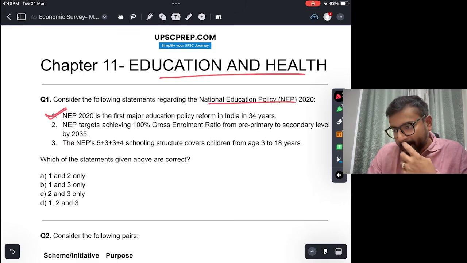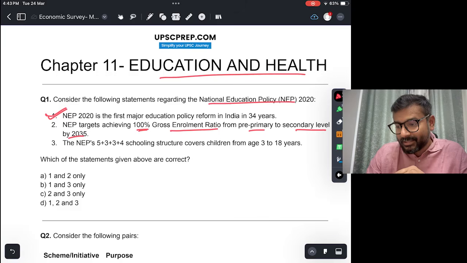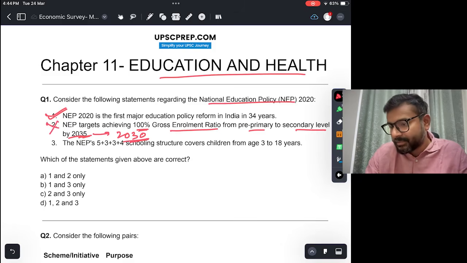NEP targets achieving 100% gross enrollment ratio from pre-primary to secondary level by 2035. Now, is that true? It is slightly tricky, because this target is right, but the target year is 2030, and not 2035. You may think that this is correct, but there are slight changes there. This sometimes happens, UPSC sets such traps too. So this is not correct. NEP's 5 plus 3 plus 3 plus 4 schooling structure covers children from 3 to 18 years.